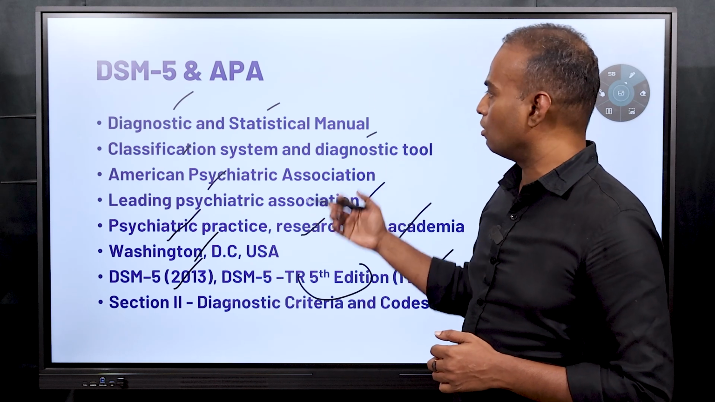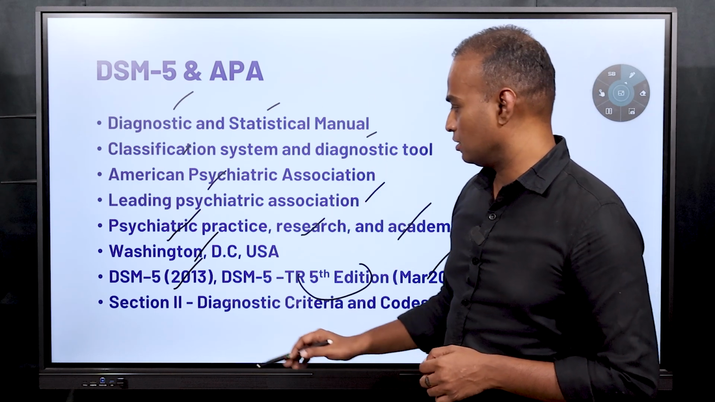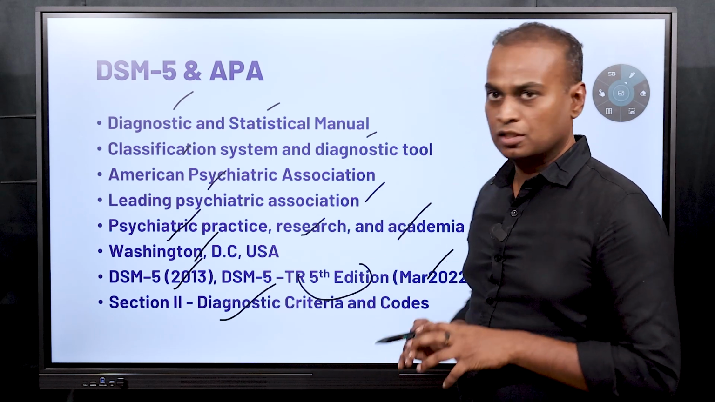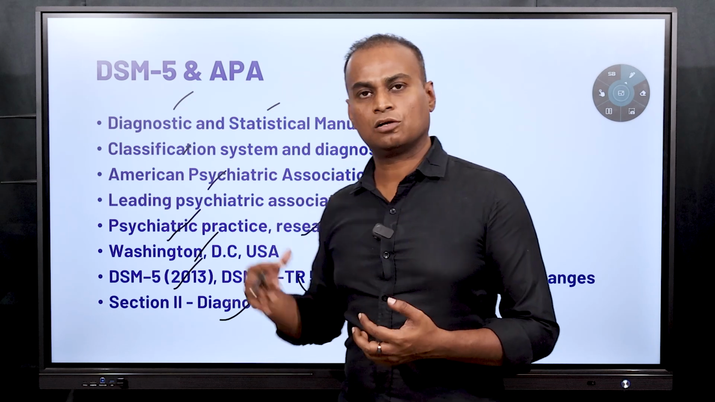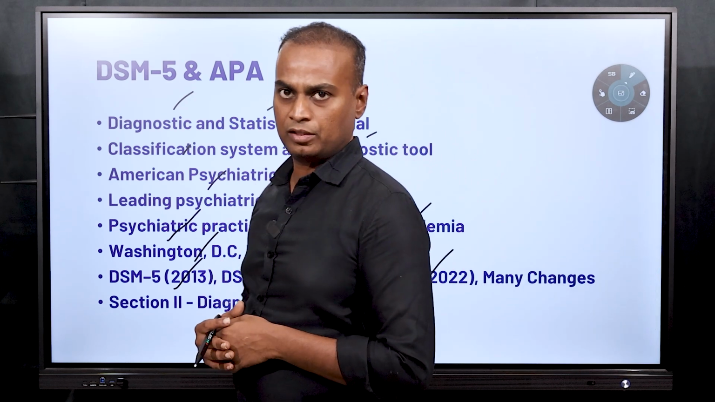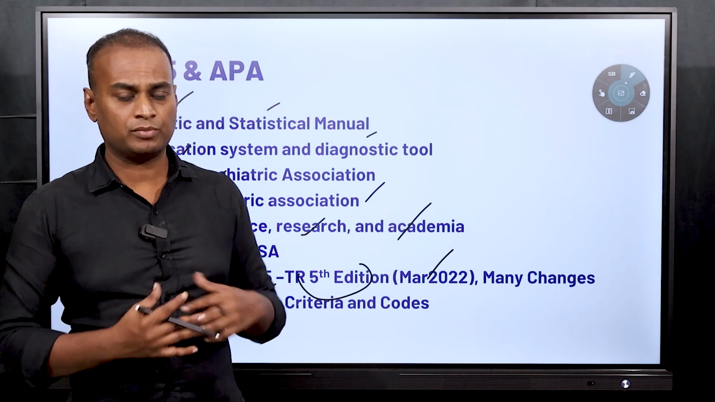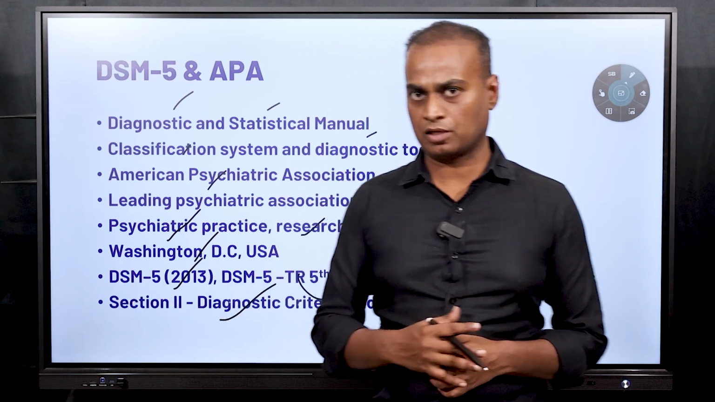In this classification and diagnostic tool, the most important section is Section 2. It is known as Diagnostic Criteria and Codes. It contains all the diagnostic criteria of a psychological disorder and also the codes. Here we have to understand when to use DSM-5 and when to use ICD-11. ICD-11 also has a similar structure, but ICD-11 is more generalized. It is developed by the World Health Organization.